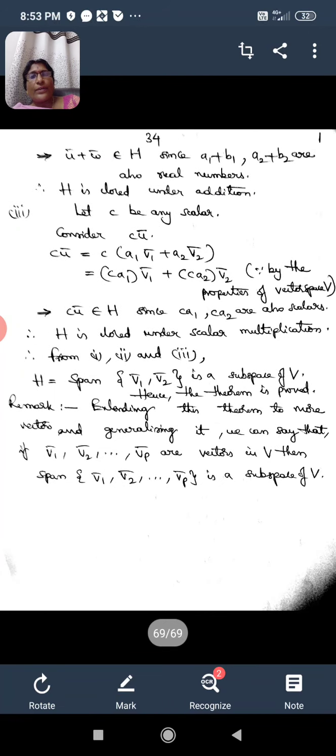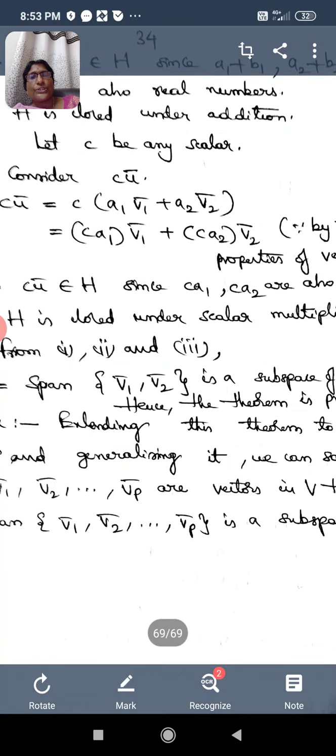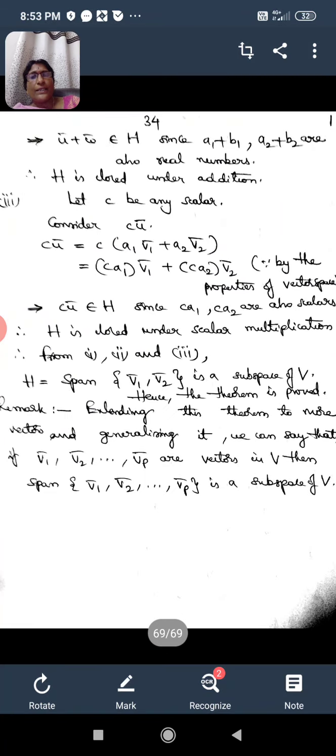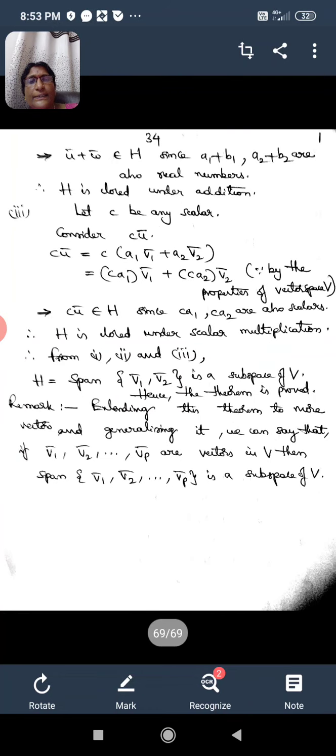Using that we have extended the notion to the generalized notion that the spanning set of any finite set of vectors will be a subspace of the vector space V. So with this, whatever contents we had to go through about the concept of span, we have made the concept clear now.